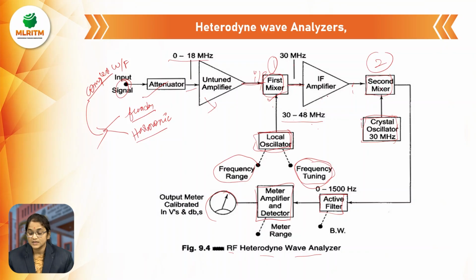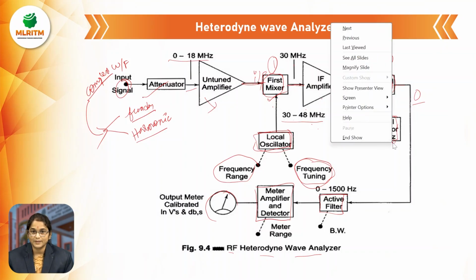The second mixer also takes two inputs, and the output is the difference between the input signal and the crystal oscillator signal. Here we will get 0 megahertz. Why? Because the second mixer calculates the difference between its two frequencies: the IF amplifier output is 30 megahertz, and the crystal oscillator is also 30 megahertz.